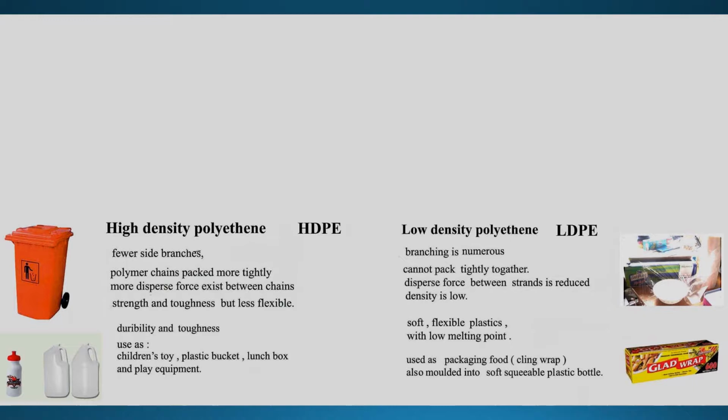Look at the name. High density. That means these polyethylene chains are more dense together. Low-density polyethylene, they are less dense. They are not too dense. What do I mean by these two words? Now let's look at the molecular structure.